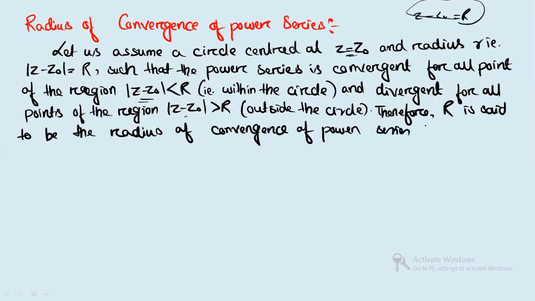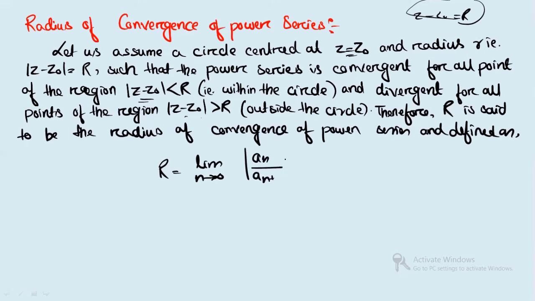All right, and it is defined as what? We will see the formula. It is defined as R equals limit n tends to infinity, mod of a_n by a_(n+1). Here this a_n is nothing but the coefficient of the series. That is a coefficient. We have seen a_0, a_1, a_2, those coefficients only. All right, now we will see examples related to this.